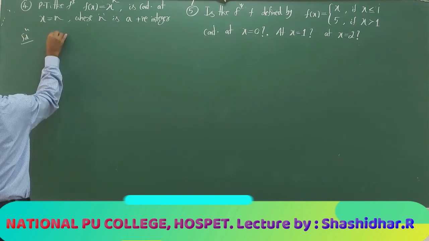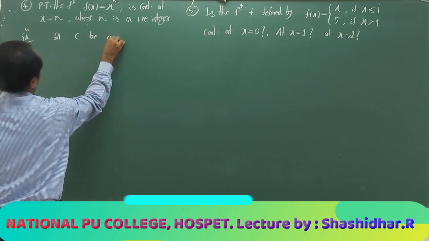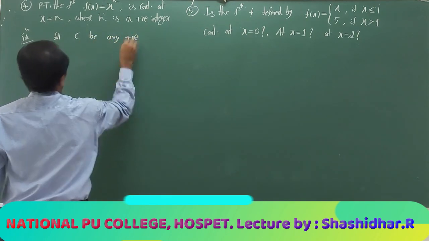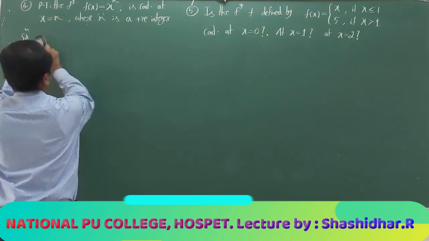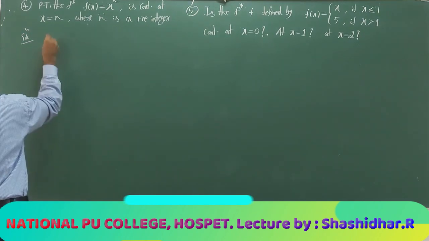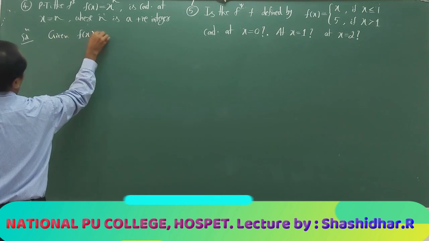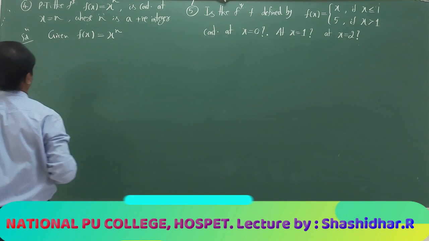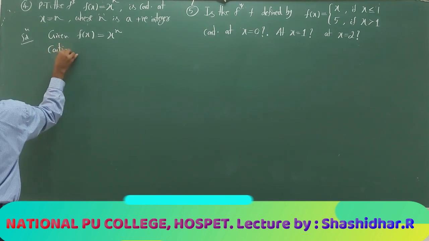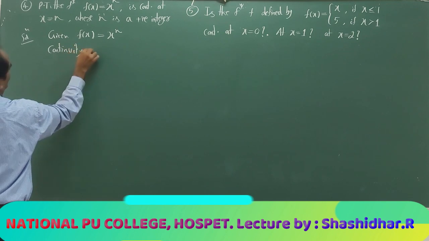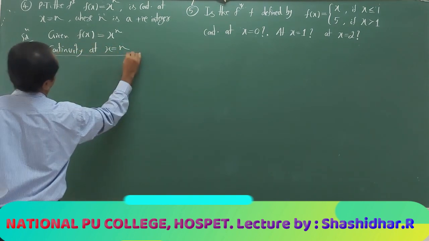We'll write, let c be any positive integer, or no need to write because at x equal to n they are asking. We'll write, given f of x equal to x to the power of n, continuity at x equal to n.